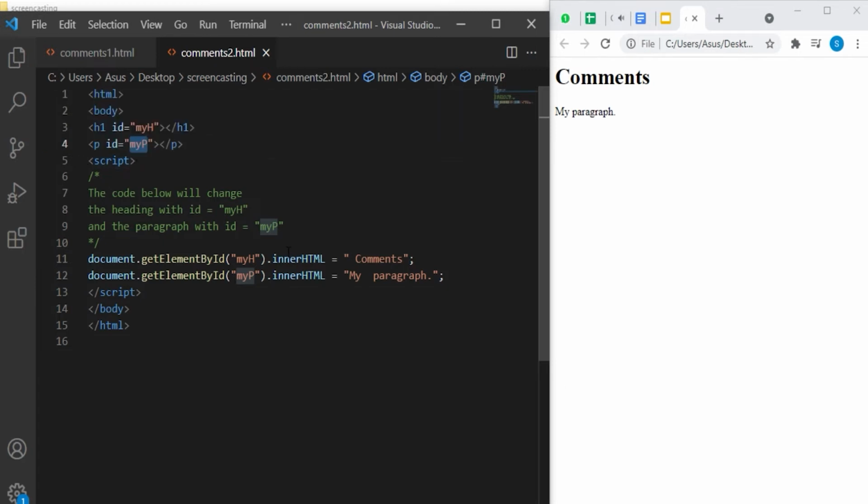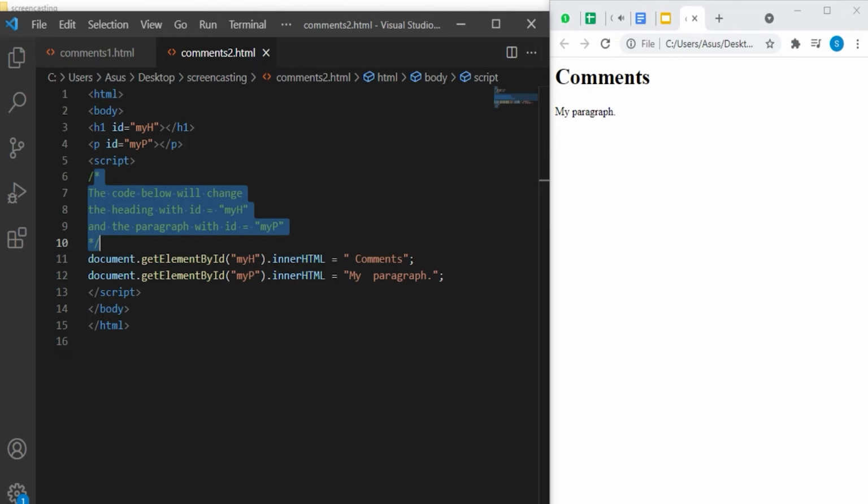For the heading H1 with my age as ID, we are assigning the text as comments. And for the paragraph with my p as ID, we are assigning the text as my paragraph. You see, we used a multi-line comment to explain the functionality of the code from line 6 to 10. So hope you understood the two types of comments and how they differ.